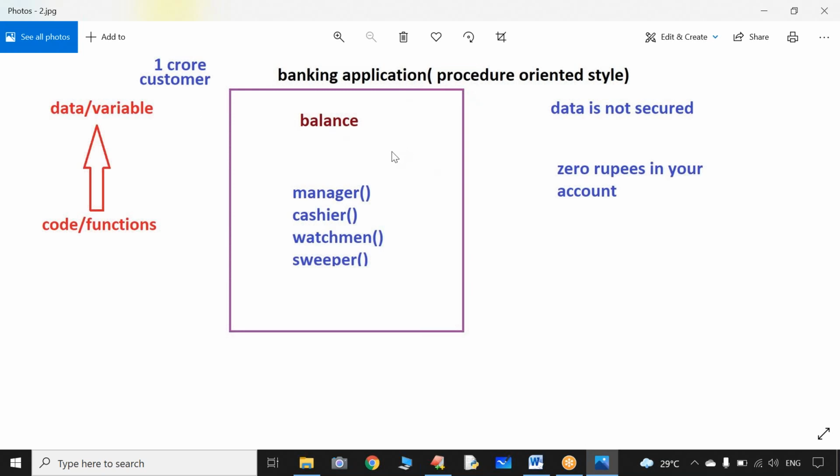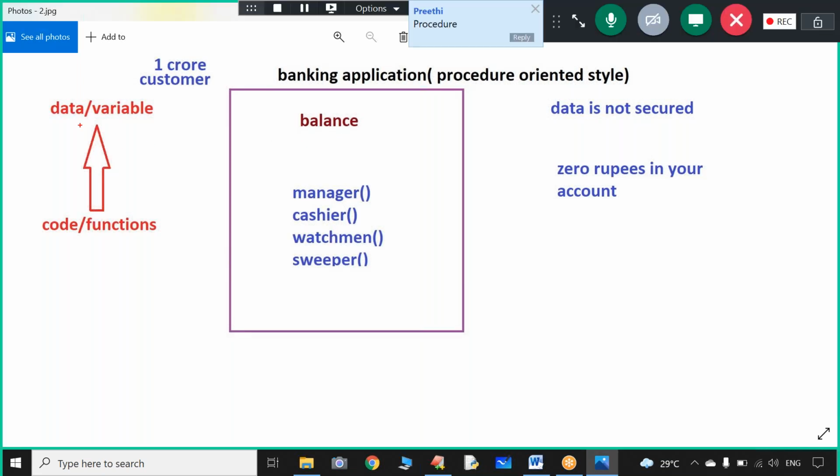In a banking application, by looking at this diagram, you could answer now, no doubt at all. Is it developed in the procedure oriented or object oriented style? No doubt at all, it is developed in the procedure oriented style. Every program contains data and code that act upon the data. In a banking application, balance is the very important data. Manager, cashier, watchman, sweeper, everybody is a function, assume like that. So if the bank application is developed in the procedure oriented style, who is eligible to access the data called balance? Everyone is eligible to access the balance.